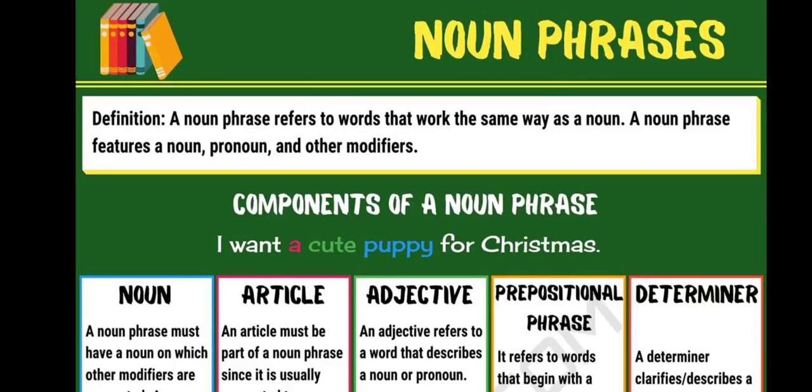So what is the noun here? The noun is puppy. The article is a. Adjective cute. Prepositional phrase a cute puppy. Okay, determiner here is a cute puppy.